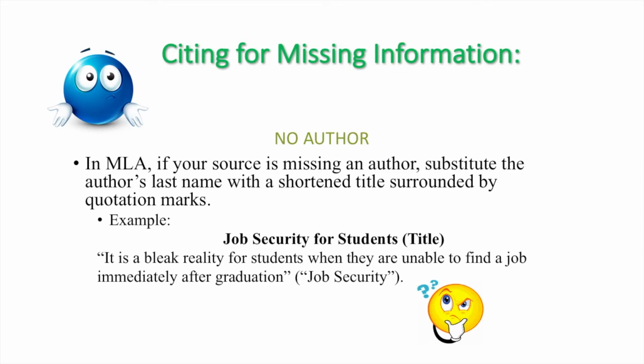Citing for missing information. In MLA, if your source is missing an author, substitute the author's last name with a shortened title surrounded by quotation marks. For example, if my title was Job Security for Students, my citation would read as such. It is a bleak reality for students when they are unable to find a job immediately after graduation. I have my quotation followed by my parenthetical citation, which is an abbreviated or shortened title of Job Security for Students by just using the first two words.